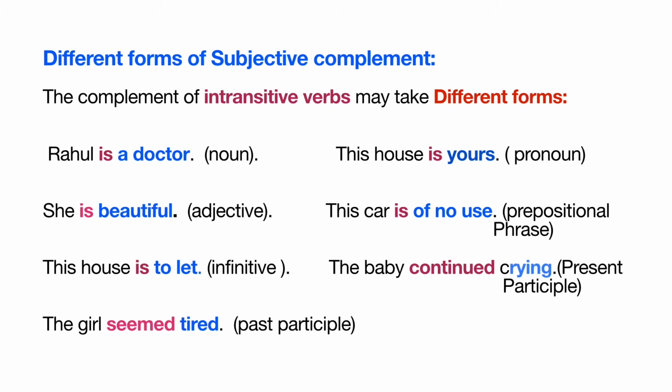The house is yours. Yours is pronoun. This car is of no use. Of no use is prepositional phrase. The baby continued crying. Crying is present participle. So all these complements describe their subjects and are called subjective complements of intransitive verbs.